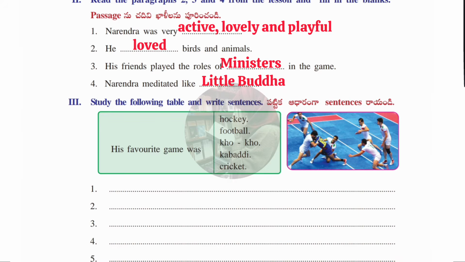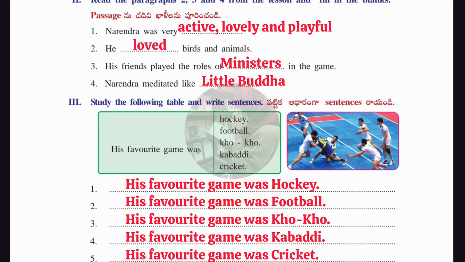Now we'll move to the third Roman, which is: study the following table and write sentences. Here one table is given. By using this table, we have to make sentences from each column. First one is: his favourite game was hockey. Second one: his favourite game was football. Third one: his favourite game was kho kho. Next one: his favourite game was kabaddi. Fifth one: his favourite game was cricket.